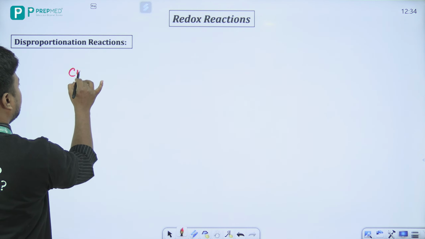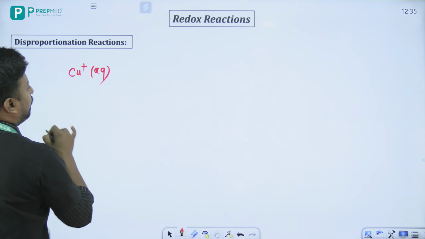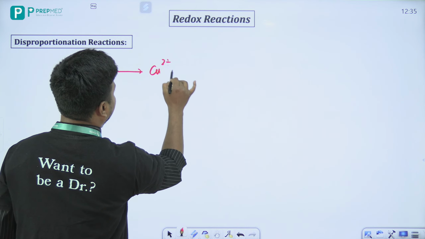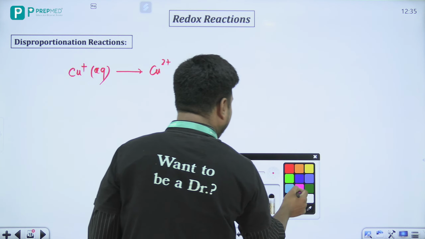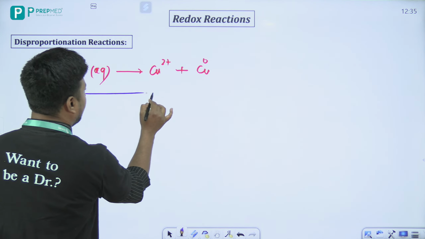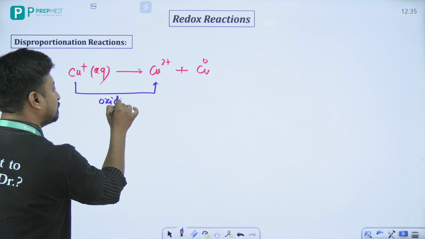Okay, like let's see if I talk about this one. Copper plus. Now in aqueous medium, copper plus actually goes to copper 2 plus and goes to copper 0. Now beta, in this case एक चीज देखो ध्यान से, copper plus is going to copper 2 plus. This process is your oxidation.